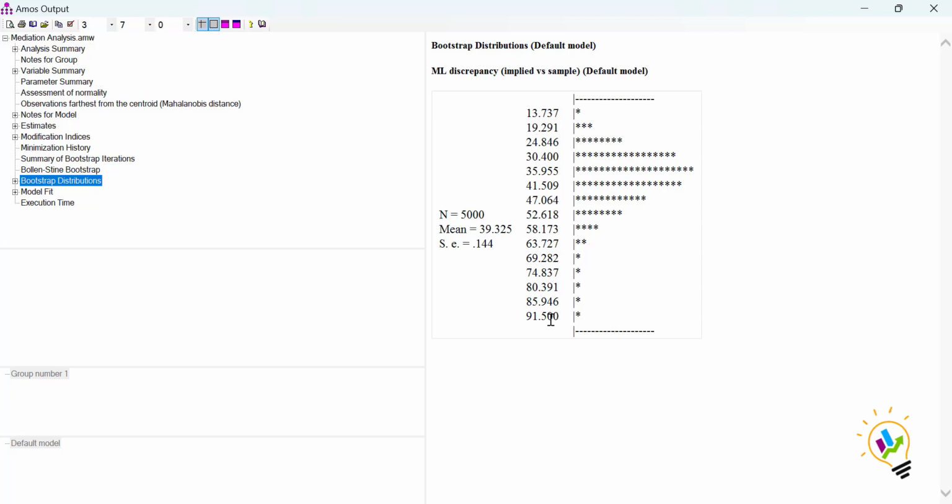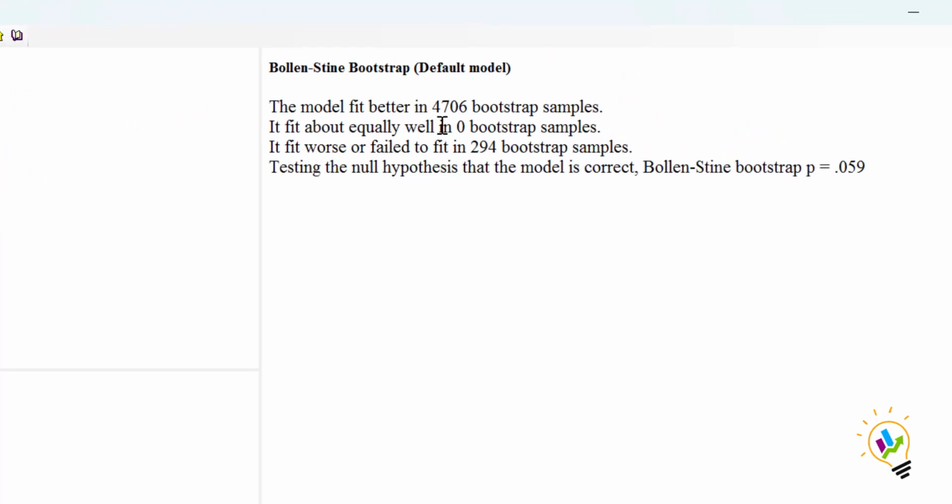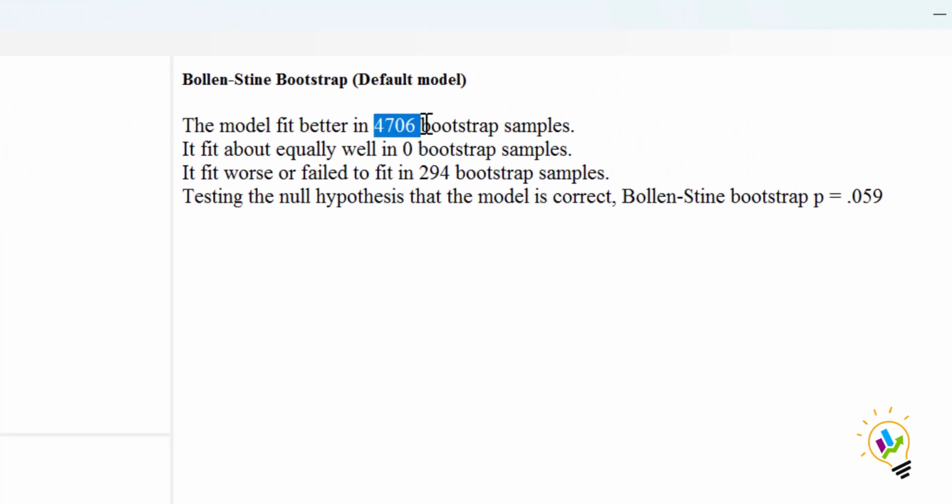Now let us see the Bollen-Stine bootstrap. Here we have interesting findings. In this Bollen-Stine bootstrap, the model fit is better for 4706 bootstrap samples, which means 4706 is the best for doing bootstrapping. That is the highest sample. The minimum, the worst one, is 294. If you take 294, it will be the least one. The best one is 4706. So this is the limit of bootstrapping which we can use. We have 384, which is between this limit.